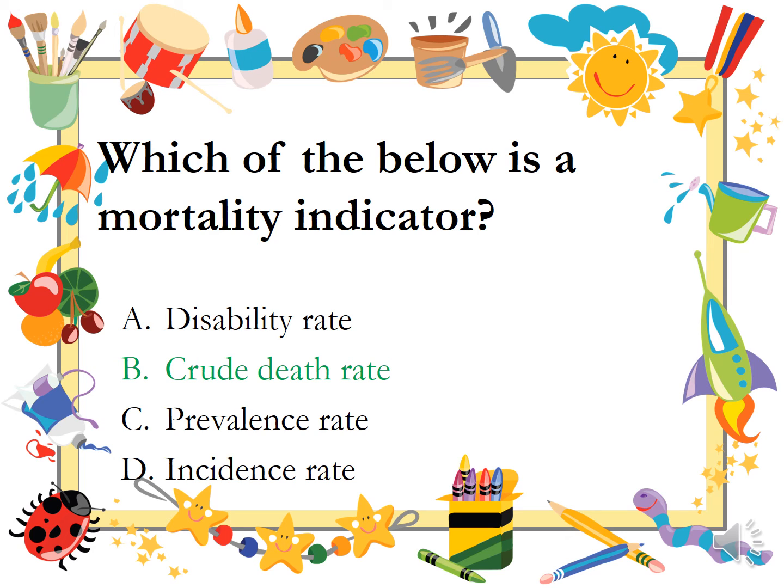Crude death rate, the actual death rate without knowing why or how it is. A death altogether has been calculated here. So apart from all the other three, crude death rate is a mortality indicator. Mortality, dead. Prevalence is existing, incidence is coming new. Disability is somebody who has become handicapped.